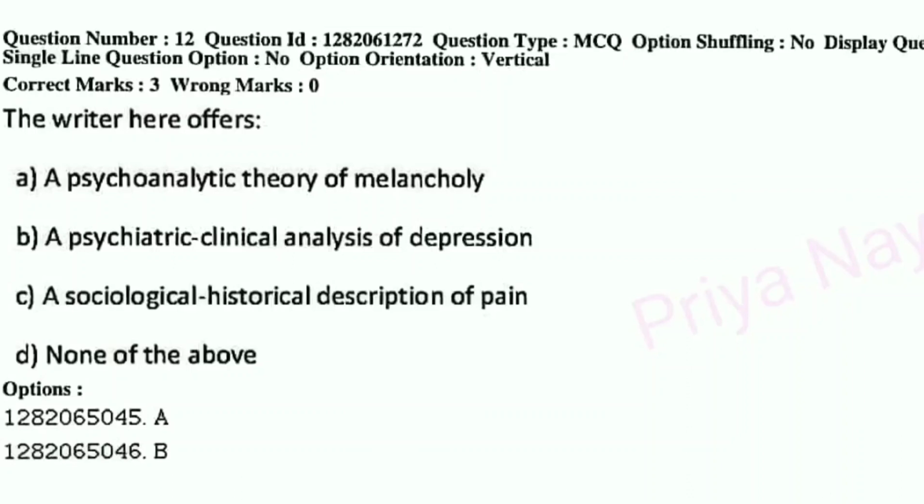Okay, so question number 12. The writer here offers A. a psychoanalytic theory of melancholy, B. a psychiatric clinical analysis of depression, C. a sociological historical description of pain, or D. none of the above. As I earlier told you, you need to go through all these. These all are very detailed subjects. Here the right answer is option number D, none of the above.